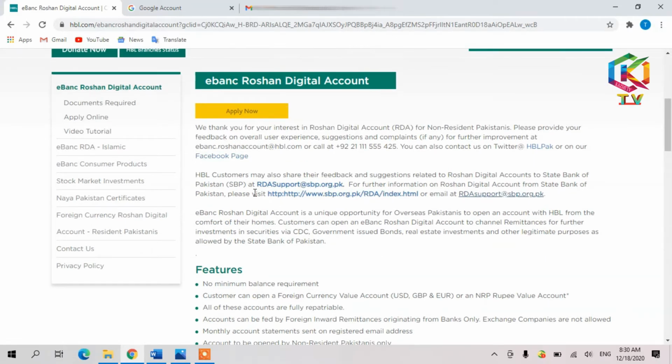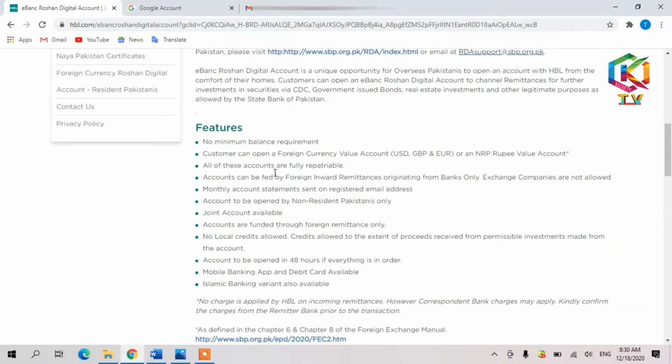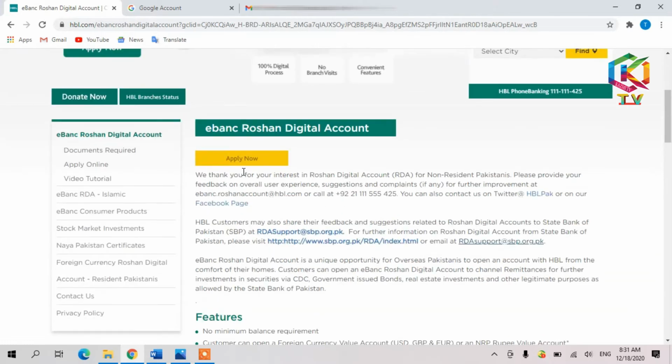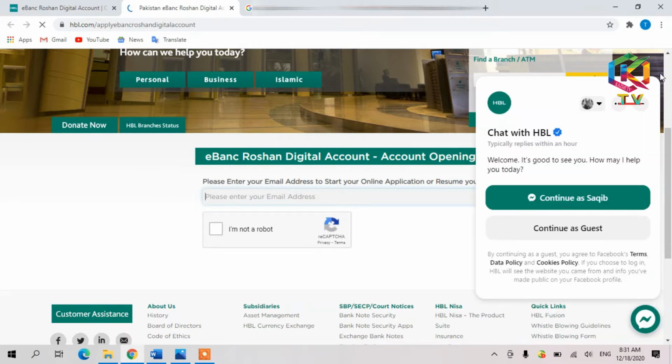Before you apply, you can see many email addresses here. If you need support and help, you can go through the email, but I will show you step by step. You just follow me. Here the features are also there, so you can understand the features. Let's start now. Click on apply now. The second page will open in front of you. They are asking about the digital account here. A messenger will also open here if you need help.